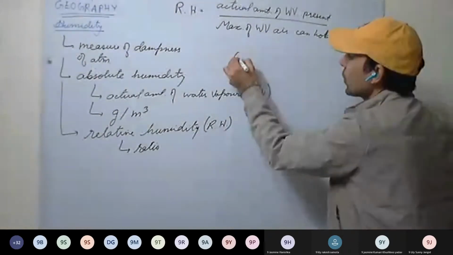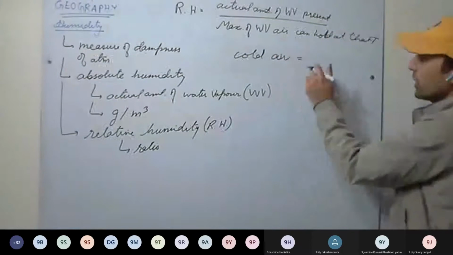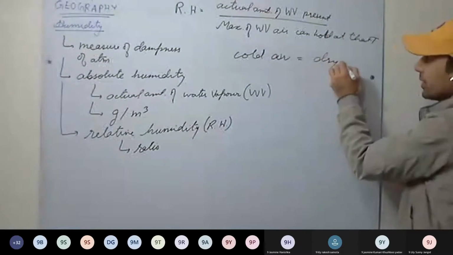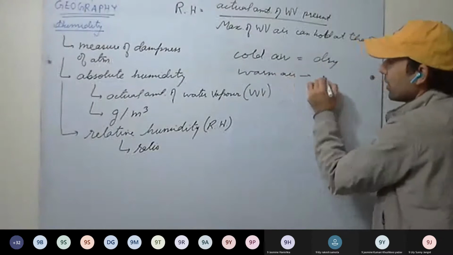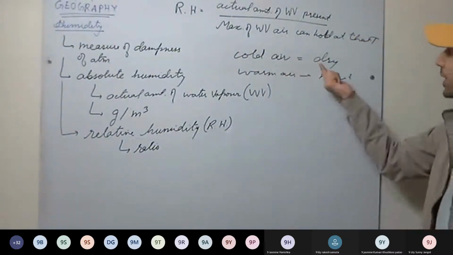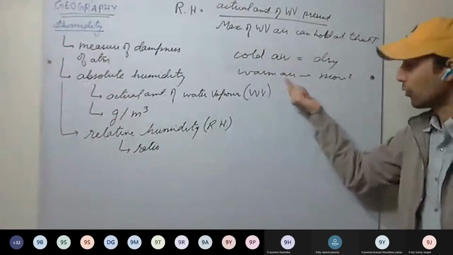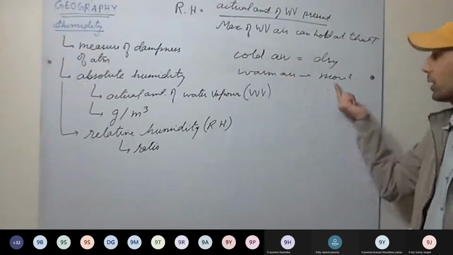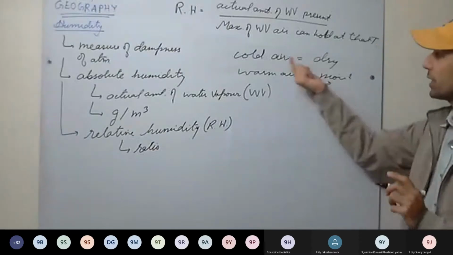And see here, if cold air is there, mainly we have seen cold air as dry air, and warm air as moist. So cold air can hold less moisture. Warm air has more capacity to hold the moisture, so it may be moist. Always remember this one.